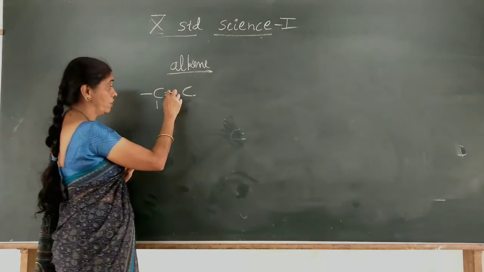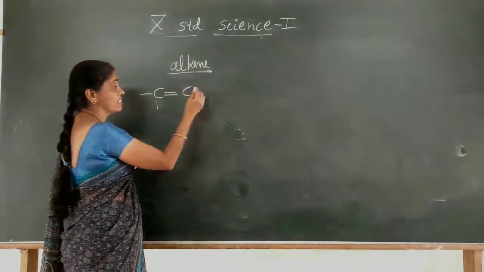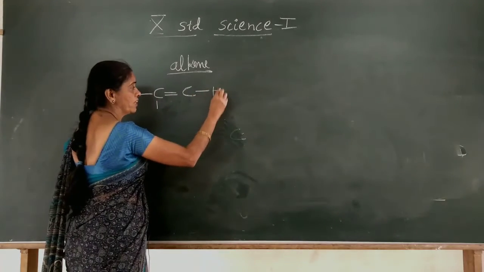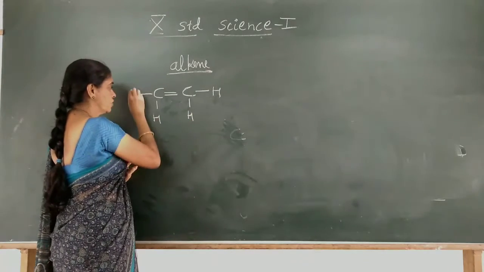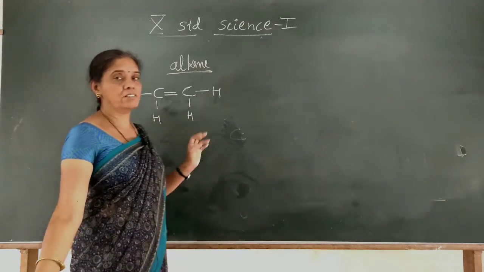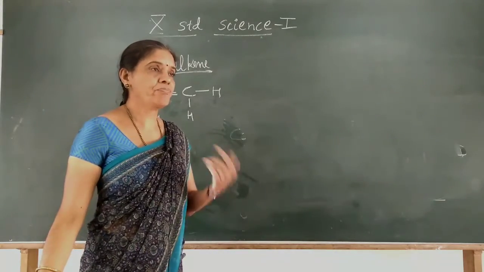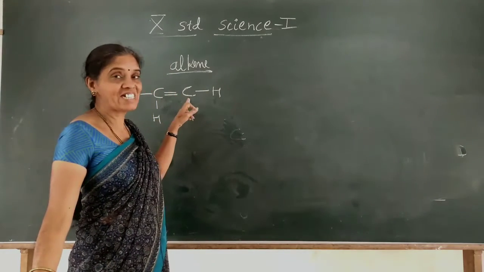This carbon also: 1, 2, the double bond it forms with this carbon atom, and a single bond with one hydrogen and one more single bond with another hydrogen. So totally we have 4 bonds. Covalent bonds we have to show for each carbon because carbon is tetravalent.